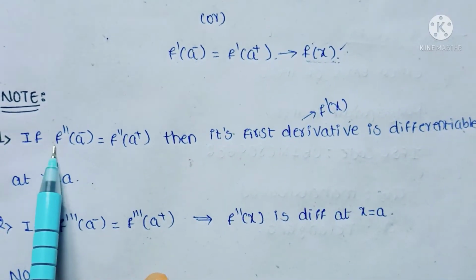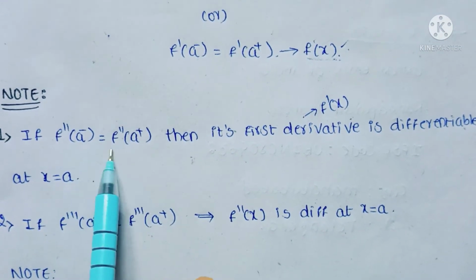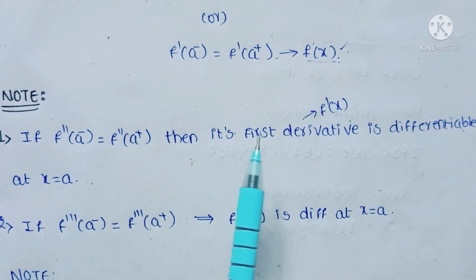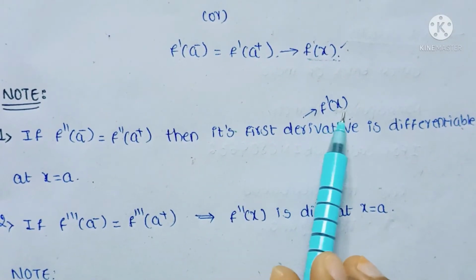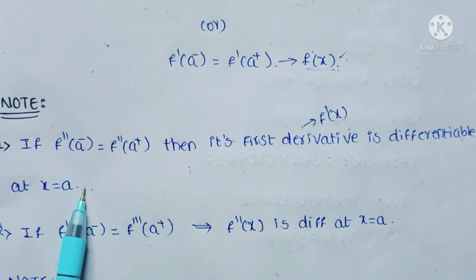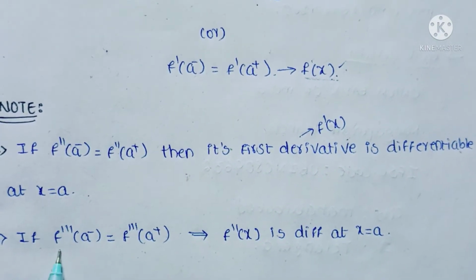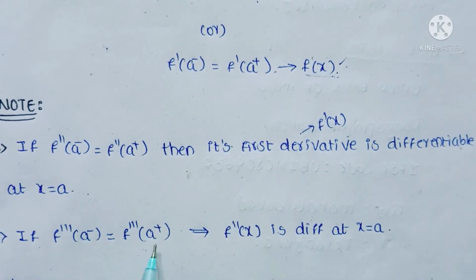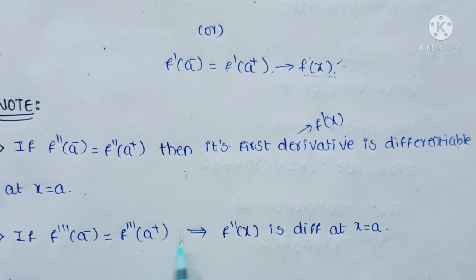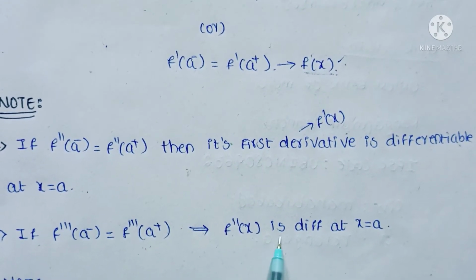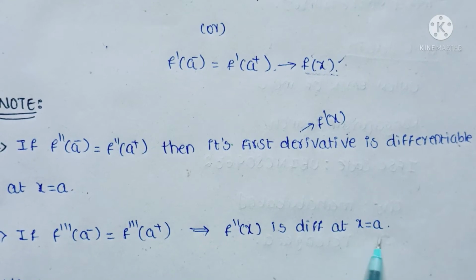If the double derivative of the function at a minus is equal to the double derivative at a plus, then the first derivative, that is f dash of x, is differentiable at x equal to a. Similarly, if the third derivative at a minus is equal to the third derivative at a plus, then the double derivative of f of x is differentiable at x equal to a.